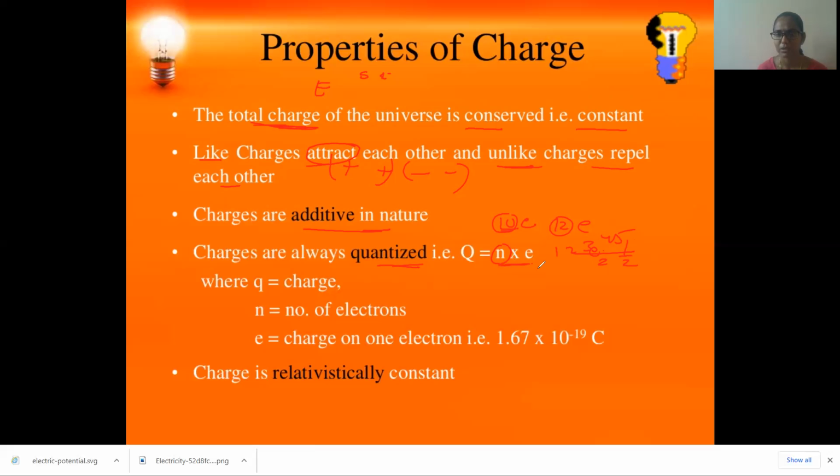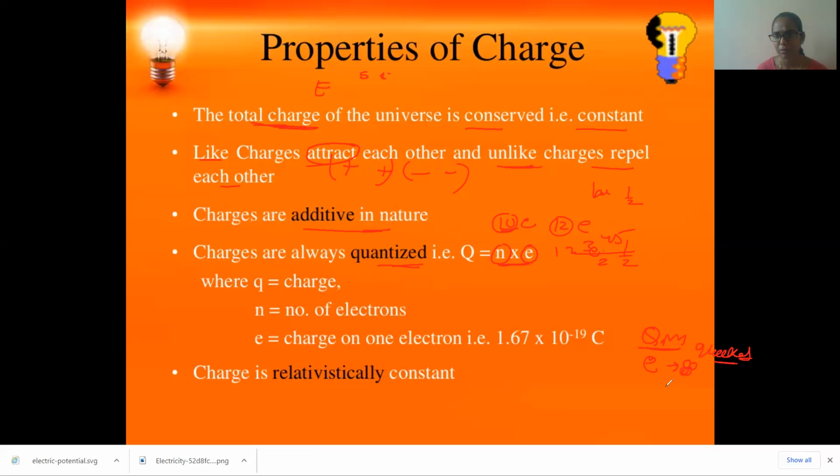Okay, 1, 2, 3. Suppose you have one banana, we can tell it is one banana, two bananas, three, like that. We cannot sell half a banana, right? We cut it, it will spoil. Like the charge also, we cannot cut and tell half of it. But in quantum mechanics, like when you go for advanced physics, we can tell that each charge, an electron or proton, is again made up of three subparticles, what we call quarks. Okay, it will be made up of quarks.